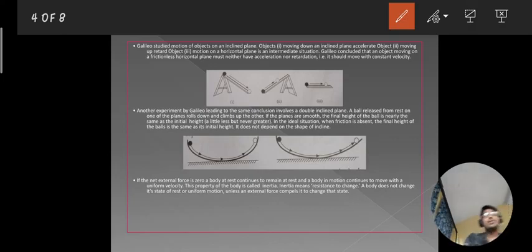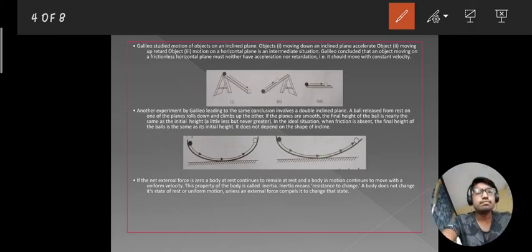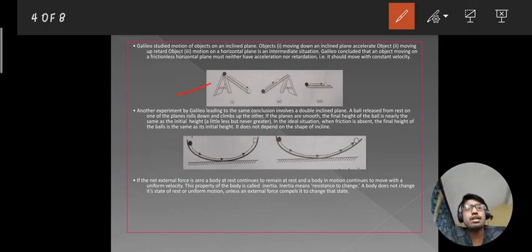And what are the experiments done by Galileo? Here are the pictures of some of the experiments done by Galileo. First of all, he took a ball and observed its motion on an inclined plane.